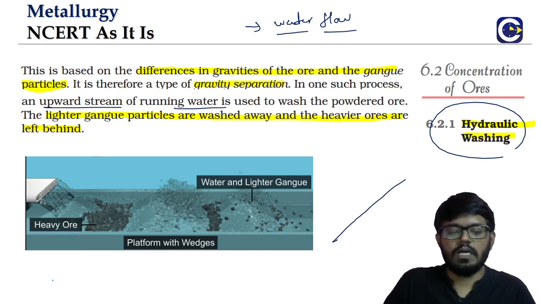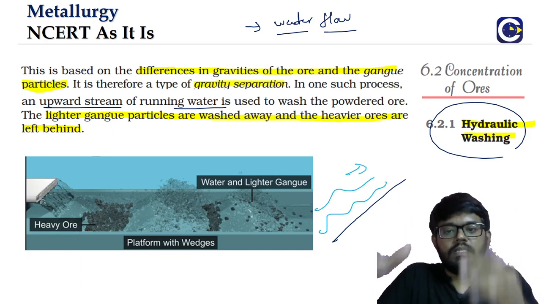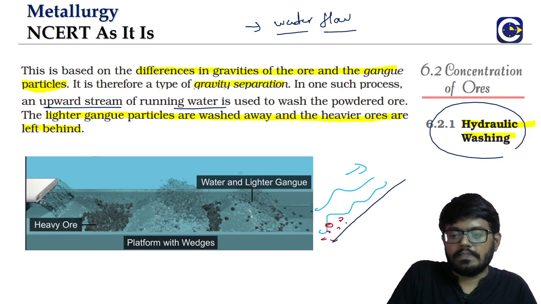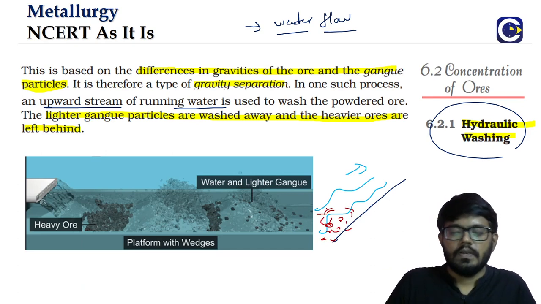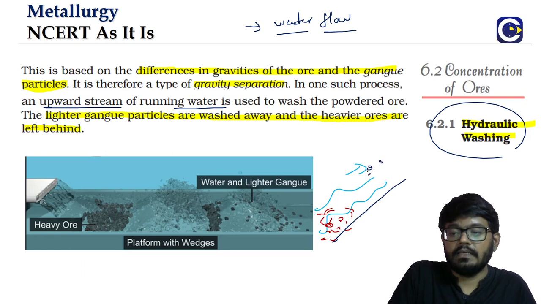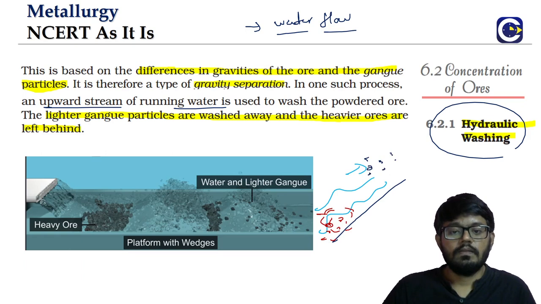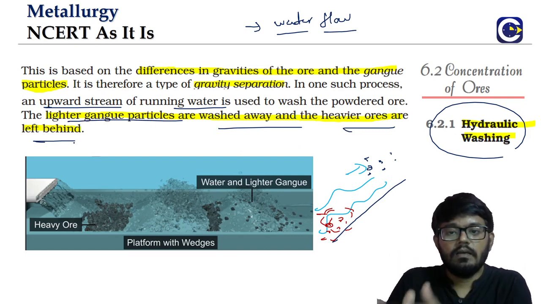We dump all this ore into that upward stream. What happens is the heavier ore particles will fall at the bottom, whereas the lighter gangue particles or impurities will be taken away with the water flow. The lighter gangue particles are washed away, whereas the heavier particles will be left behind.